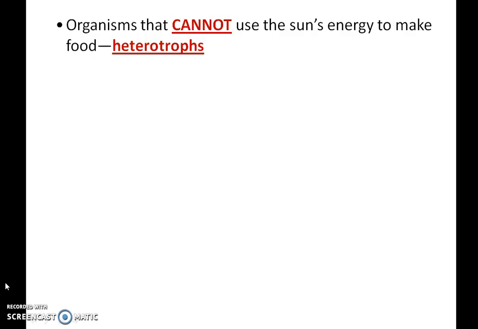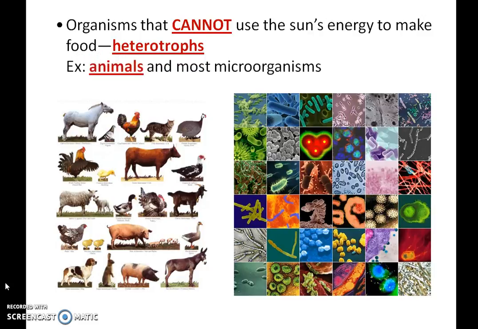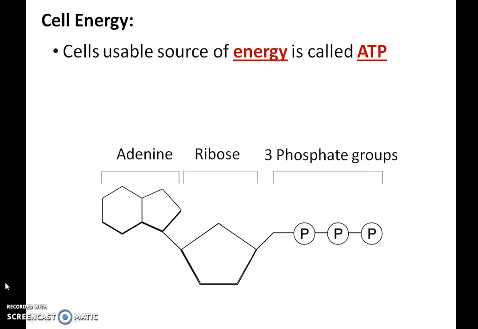Organisms that cannot use the sun's energy to make food are called heterotrophs. Example, animals and most microorganisms. If you remember the amoeba, it was clear and it had pseudopods, and the pseudopods would come out and grab food and bring it into itself to eat.